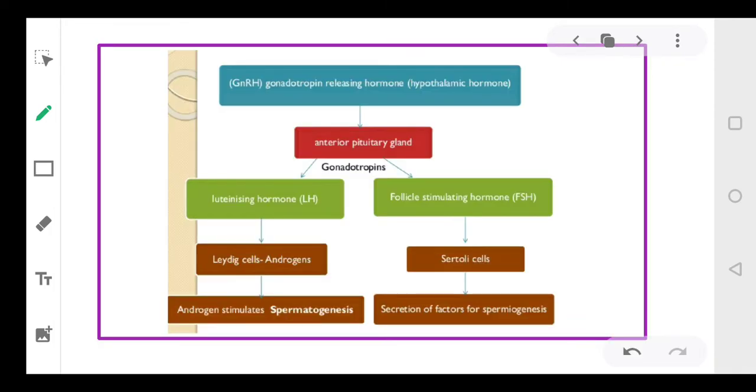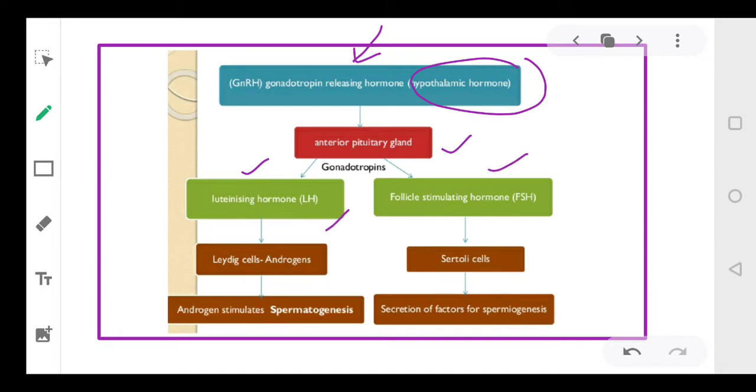Now this process occurs under the control of hormones. The hypothalamus will produce gonadotropin releasing hormone. This GnRH will act upon the anterior pituitary, and it will release two hormones. One is LH, another is FSH.